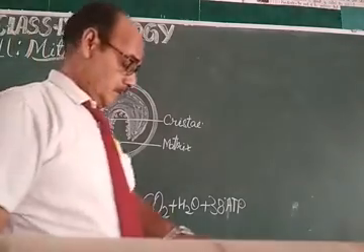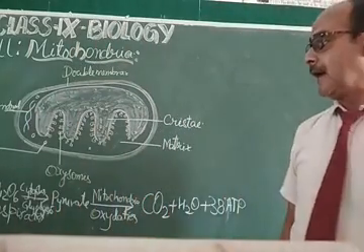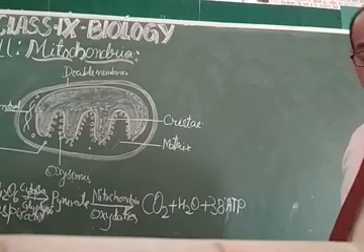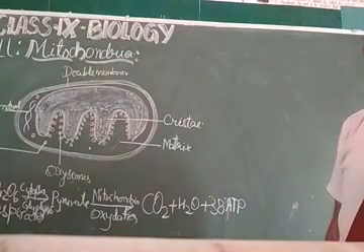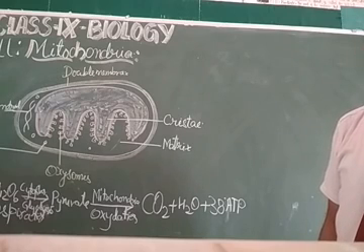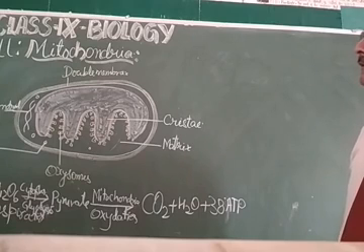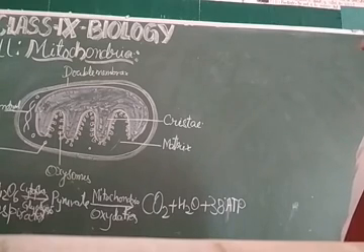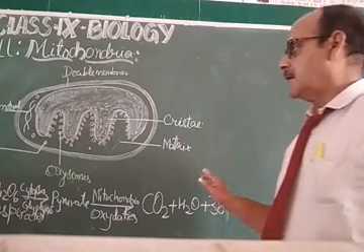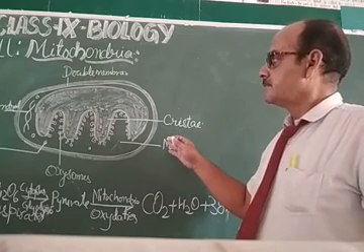Aerobic respiration takes place by the mitochondria in the cell, whether it is a plant cell or an animal cell. Dear students, let us have a short look at this diagrammatic representation of the mitochondria. You are looking at the mitochondria, the most important cell organelle, suspended in the cytoplasm of the cell.